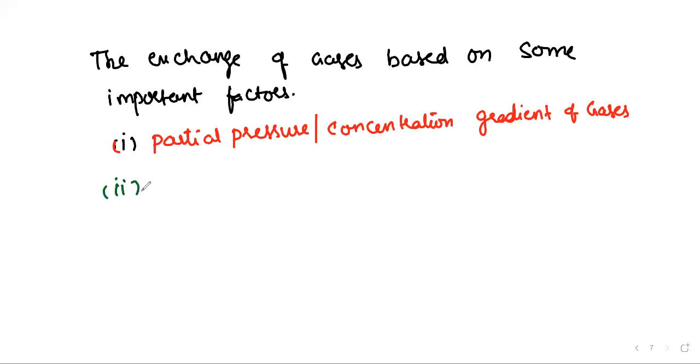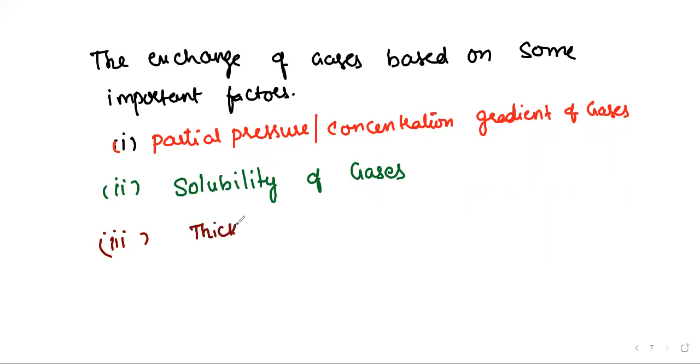And the next, number 2, is solubility of the gases. This is also a natural property, whereby oxygen and carbon dioxide solubility is going to play a vital role. We are also going to cover this in the coming classes. And number 3, the thickness of the respiratory membrane. This we have already completed.